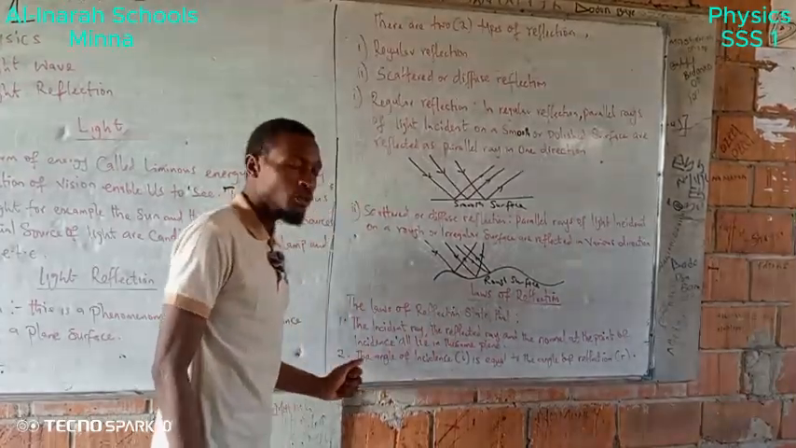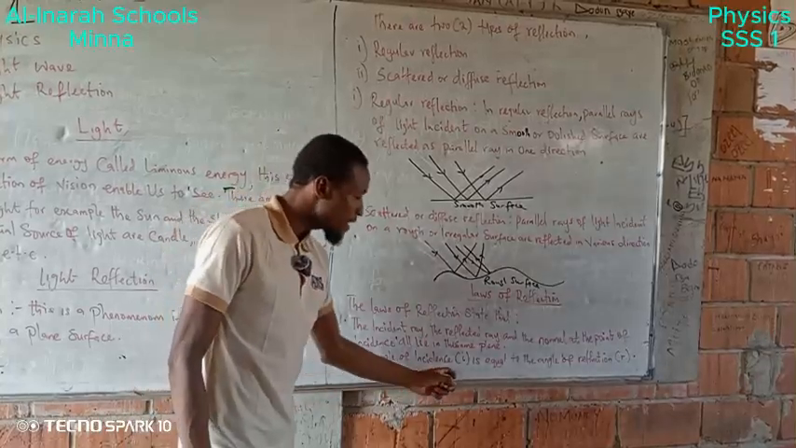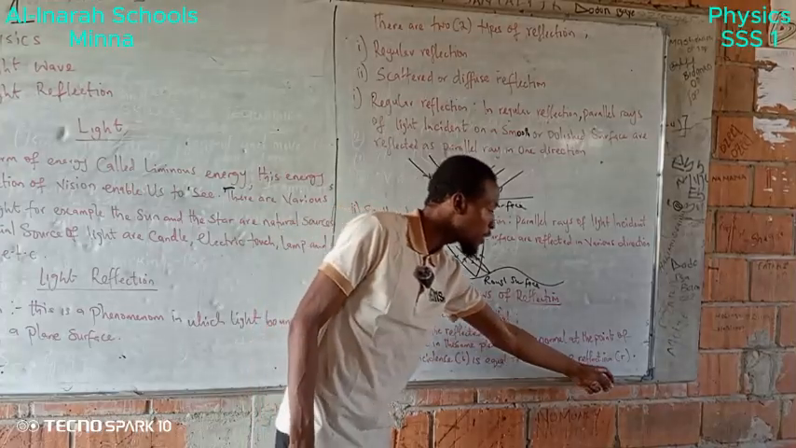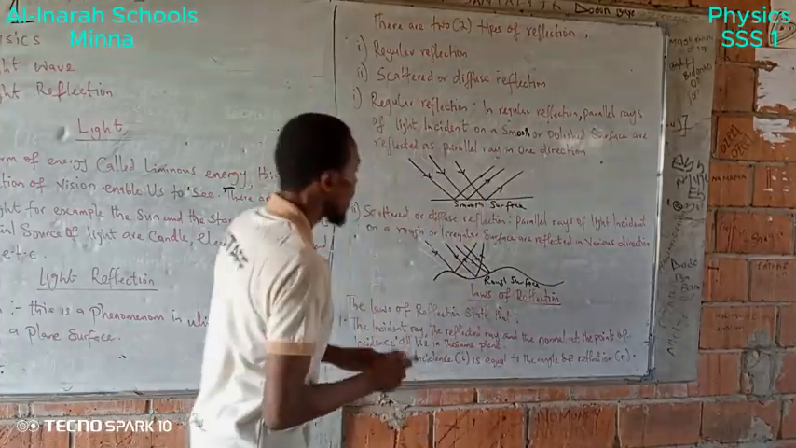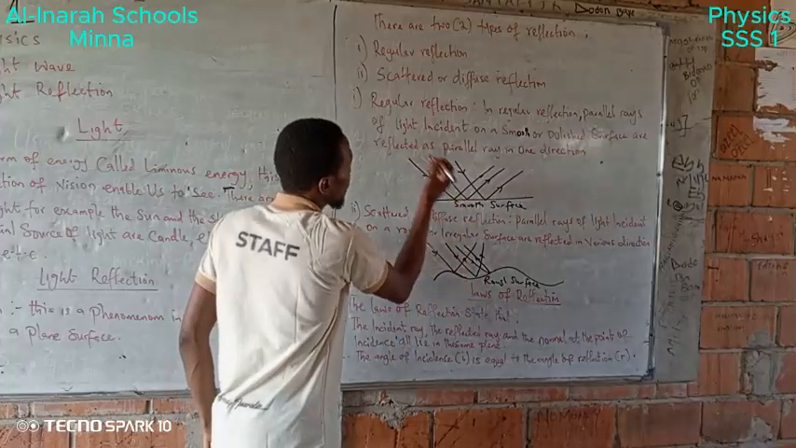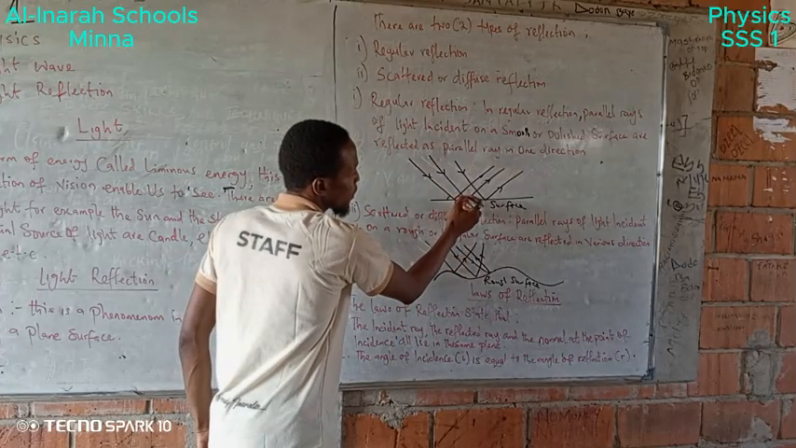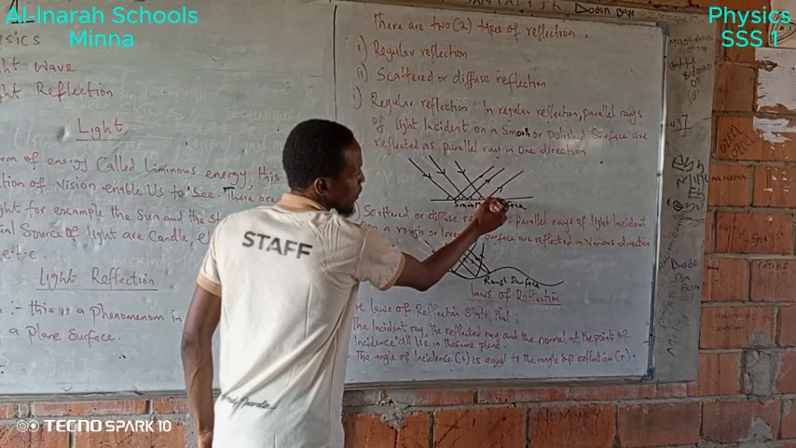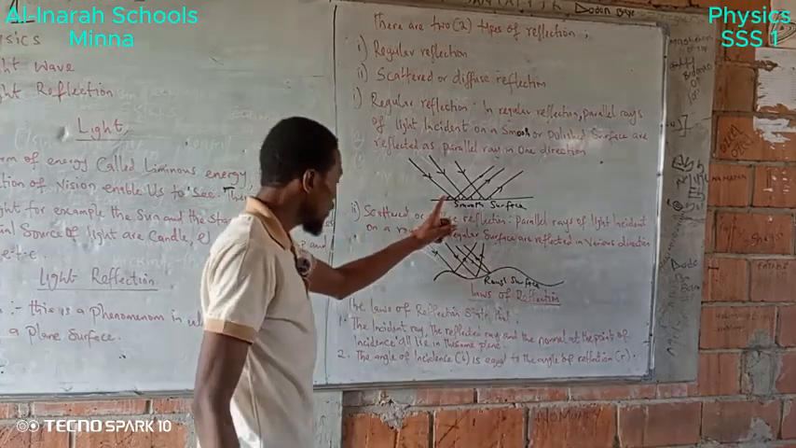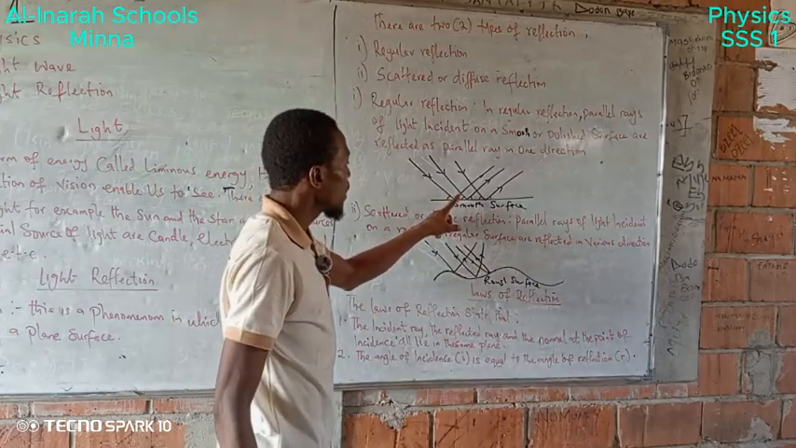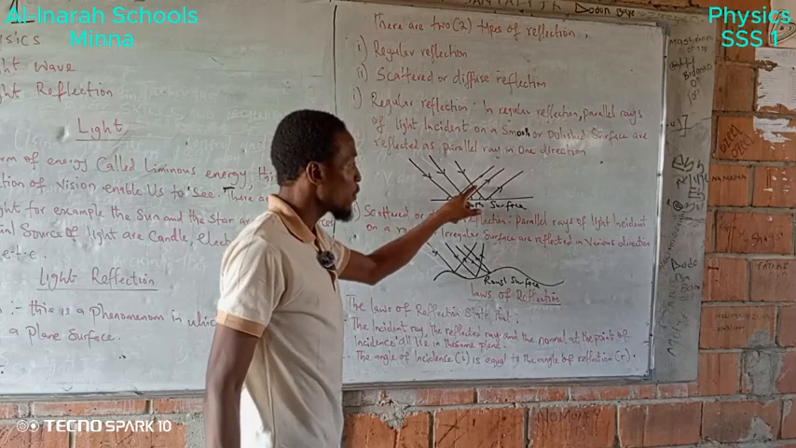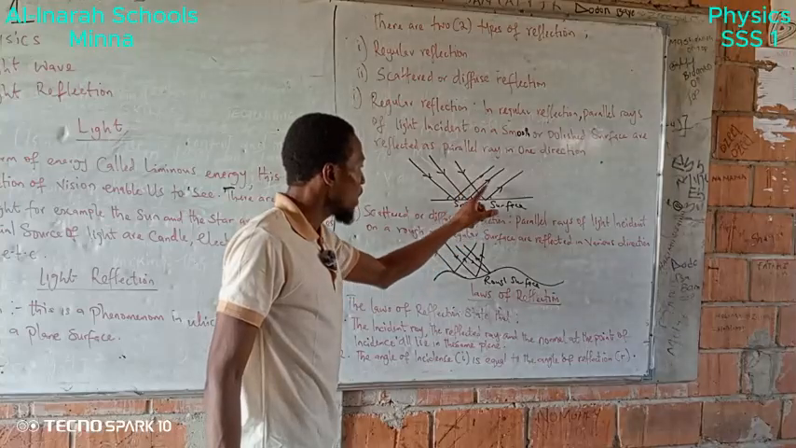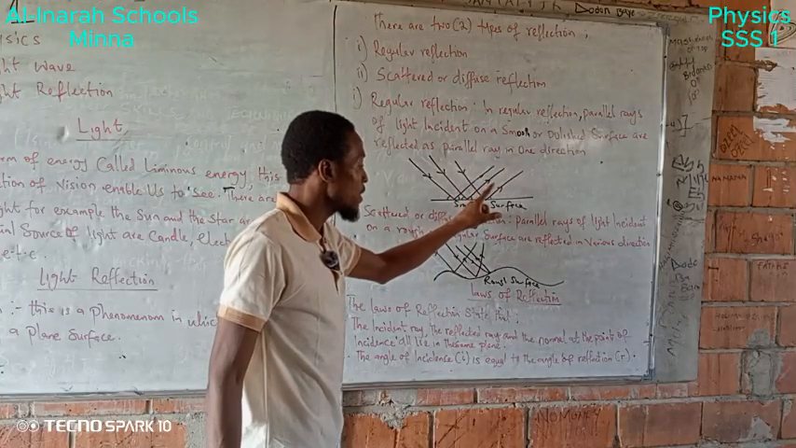The second law says that the angle of incidence i is equal to the angle of reflection r. That means for the regular reflection, the angle here is equal to the angle here. The angle here is equal to the angle here. This is the angle of incidence and this is the angle of reflection, because this is the reflected ray. And also this is the angle of incidence while this is the reflected angle, that is r.